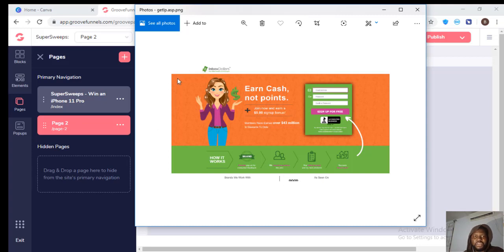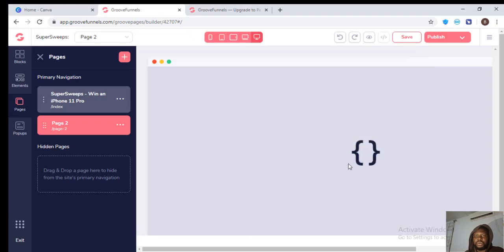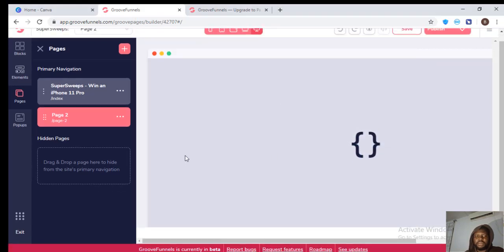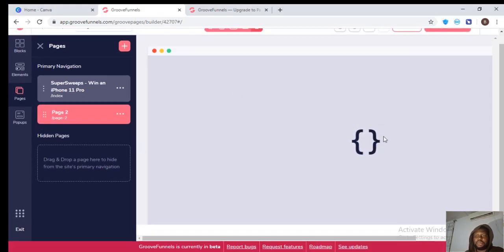So all we need to do is to look for this background and get this color, and then have something like this. This will be the content. You can just make this content, then sign up for free. So we can get this right now. Why is this thing taking too long to work?